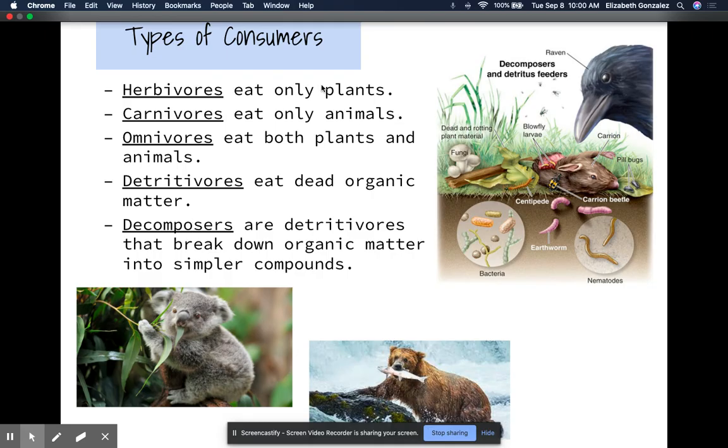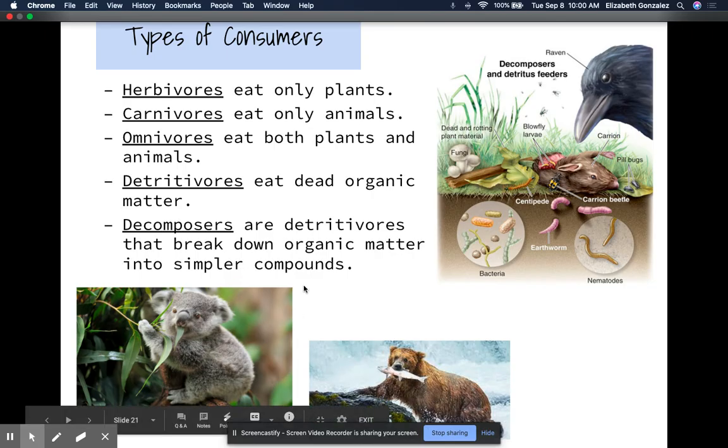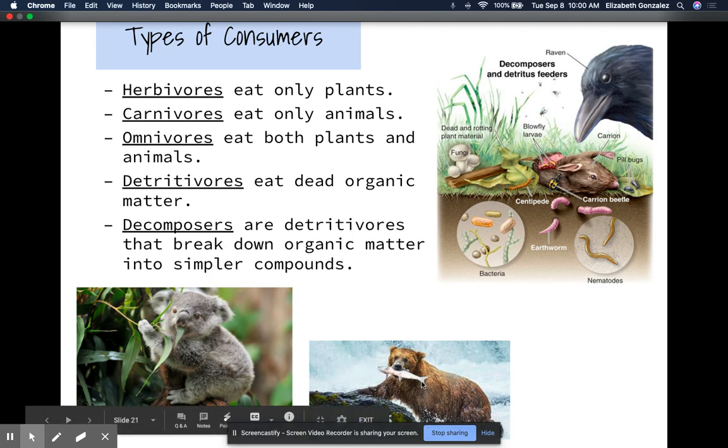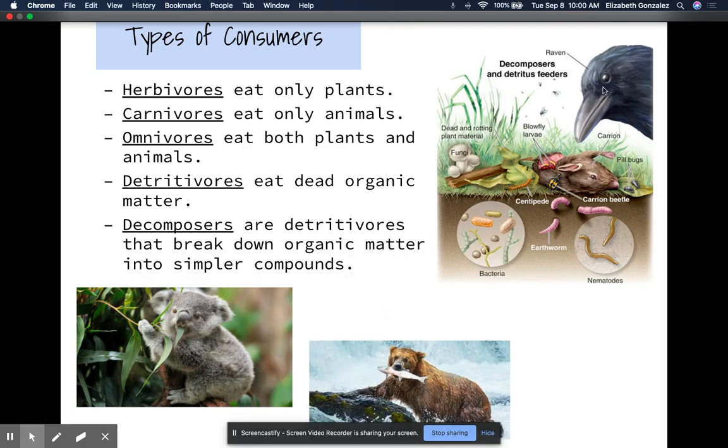So we have a herbivore that eats plants, as we see here with our koala. A carnivore eats only animals, and here that would be an example of a spider. An omnivore eats plants and animals. A bear is actually an omnivore. It's going to eat fish, but it also eats berries. Detrivores eat dead organic matter, such as this raven. And then decomposers are detrivores that break down organic matter into smaller matter, such as our earthworms and our bacteria, as well as our fungus.